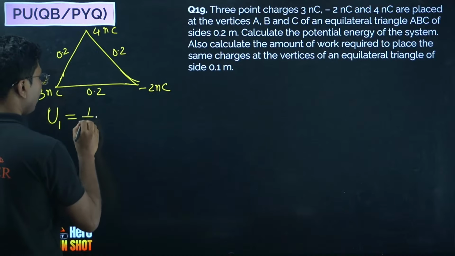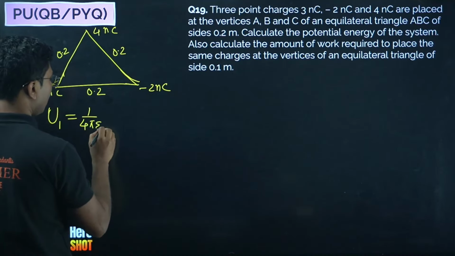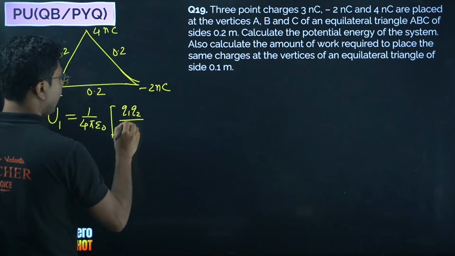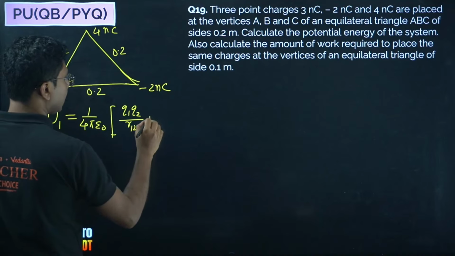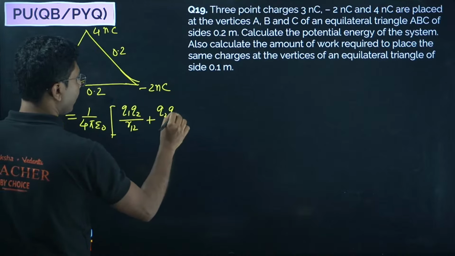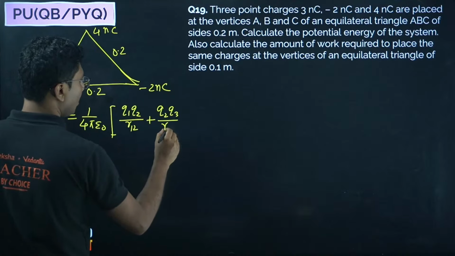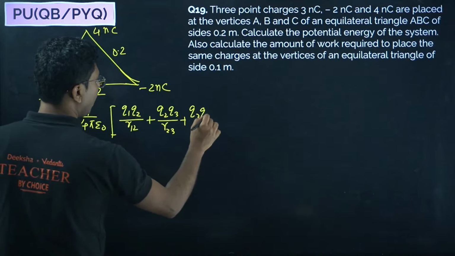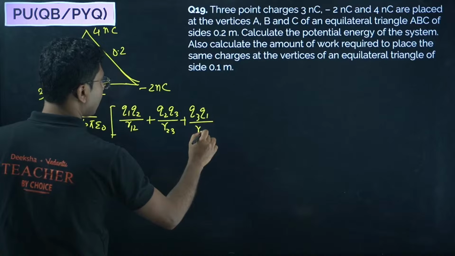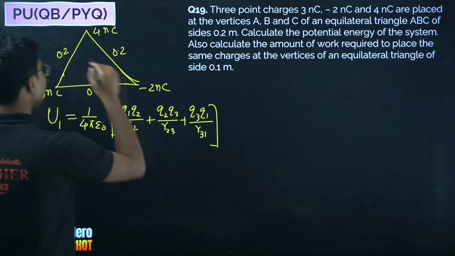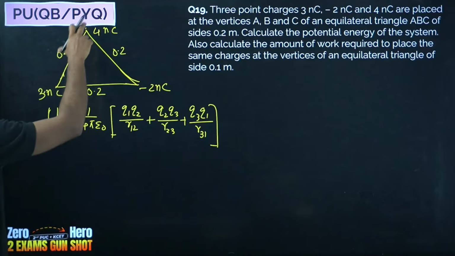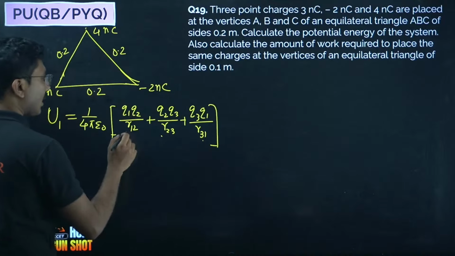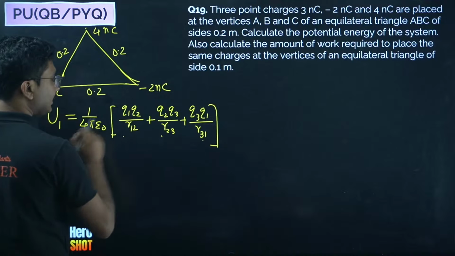Simple, 1 by 4 pi epsilon naught times Q1 Q2 by R12 plus Q2 Q3 by R23 plus Q3 Q1 by R31. So basically you have to take two pairs and divide them by the distance. Now here distances are same, R12, R23 and R31, all the distances are same.